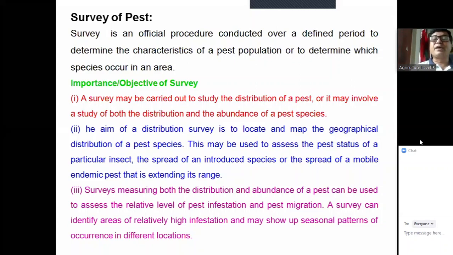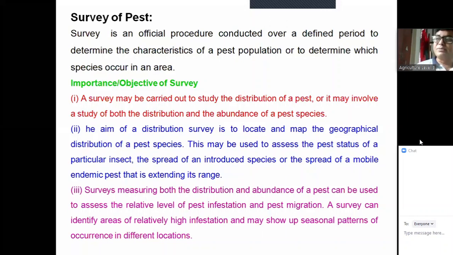And if we prepare a map and if we show the different geographical locations with the distribution of different species, we have to do the survey. This may be used to assess the pest status of a particular insect. Pest status means whether this pest is major pest or minor pest, and how we can define the major and minor pest based on their incidence and losses caused by the incidence of that particular species.